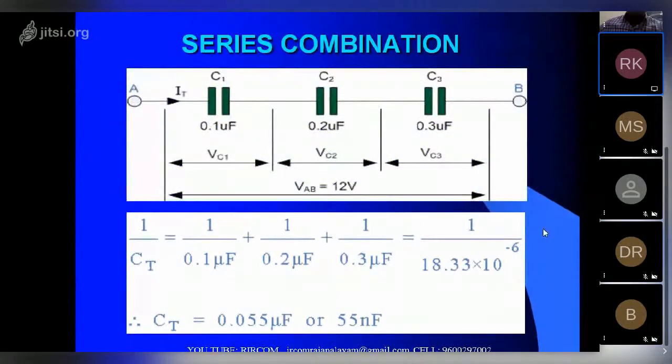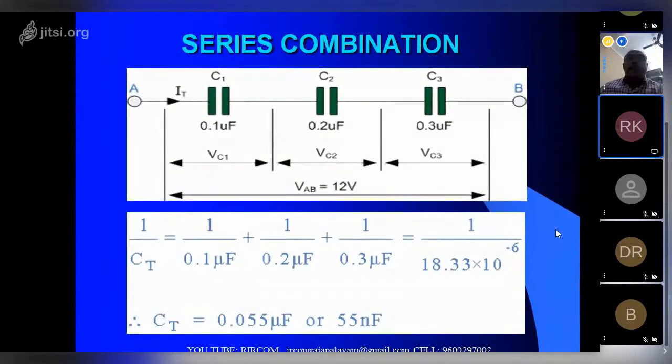For example, 0.1 microfarad plus 0.2 microfarad plus 0.3 microfarad, the total is 1 by 18.33 into 10, which is equal to 0.055 microfarad or 55 nanofarad. So 0.055 microfarad is less than the 0.1 microfarad. So when we do the calculation, that is the important parameter.